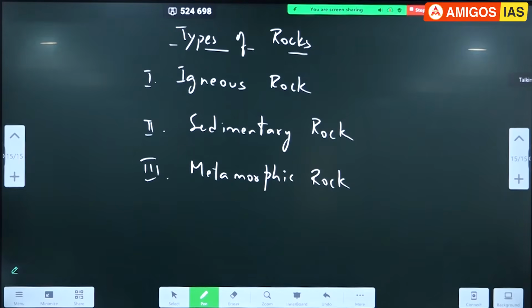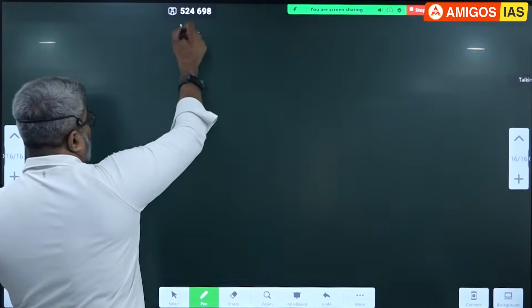Give the first heading, igneous. Second is sedimentary. Third is metamorphic. We'll go one by one slowly. Okay. Igneous rock.